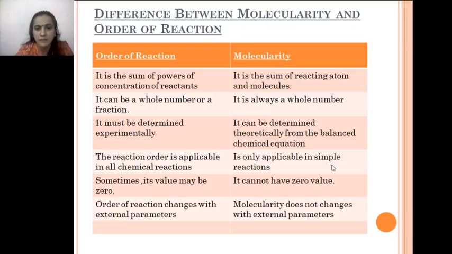It is just simply applicable to simple reactions. Now order of reaction may be 0, its value can exist as 0, but in molecularity we cannot take the value as 0. Always it should be a whole number. It cannot be taken as 0. If you are going to have 0 value there, then how can you add the molecules? In chemistry, no 0 molecule exists. So you have to take whole numbers there.